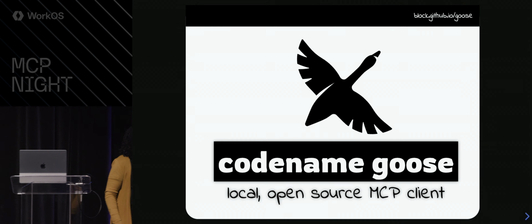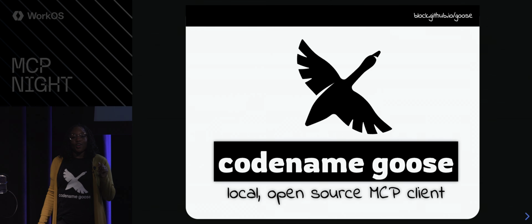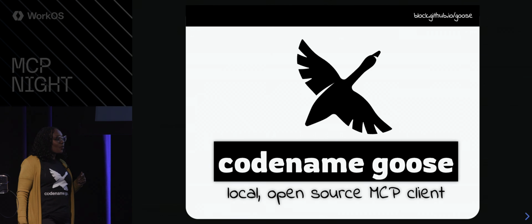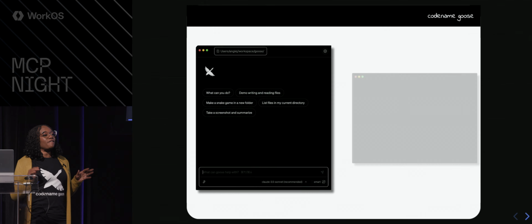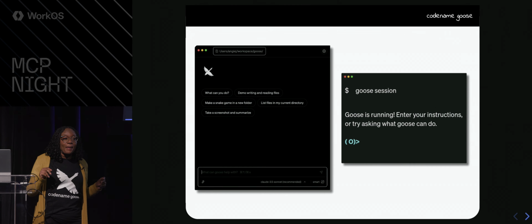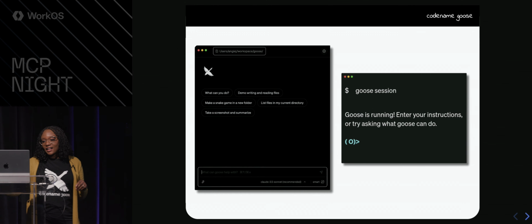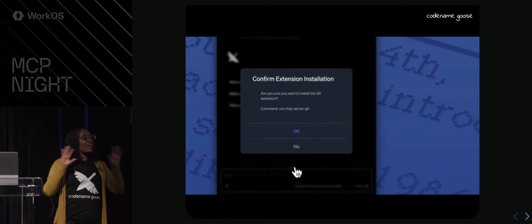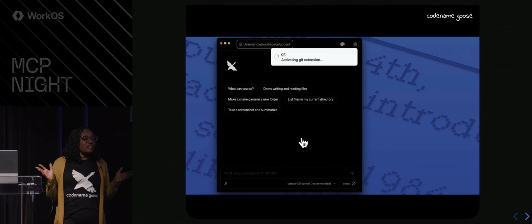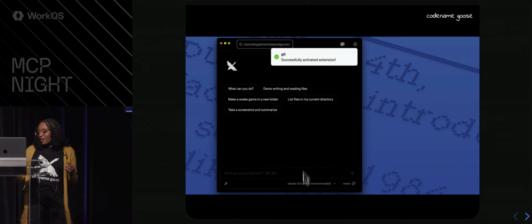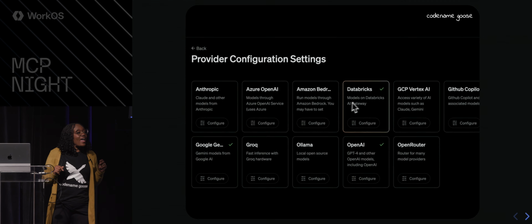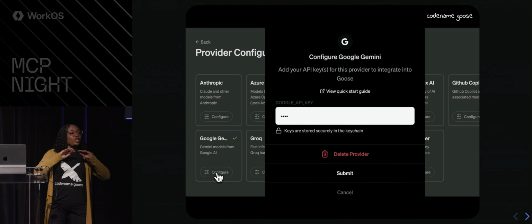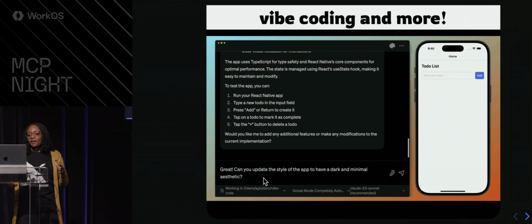Everyone, I want you to meet Codename Goose, your on-machine, open-source AI agent that's available as both a desktop application as well as a CLI. Now, Goose is an MCP client, meaning it can connect to any of the thousands of MCP servers out there. It's also LLM-agnostic, so you can use any model you want. So we are really seeing the full potential of MCP here.